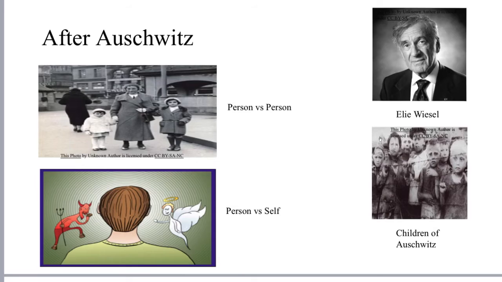This is a slide for the speech After Auschwitz. The main characters are Elie Wiesel and the group of children of Auschwitz. Elie Wiesel is the narrator of the speech. He is also a Holocaust survivor. The children in the camps have not known anything other than survival and torture. These kids were born into these camps and experienced many traumatic events. The theme of this speech is about how we have to reflect on past events to make our future better and without any violence. One major conflict is person to person.